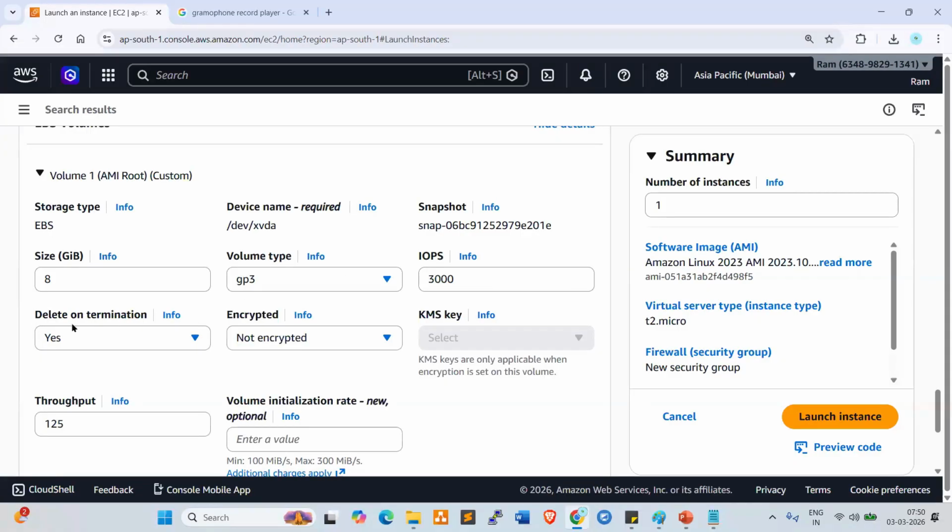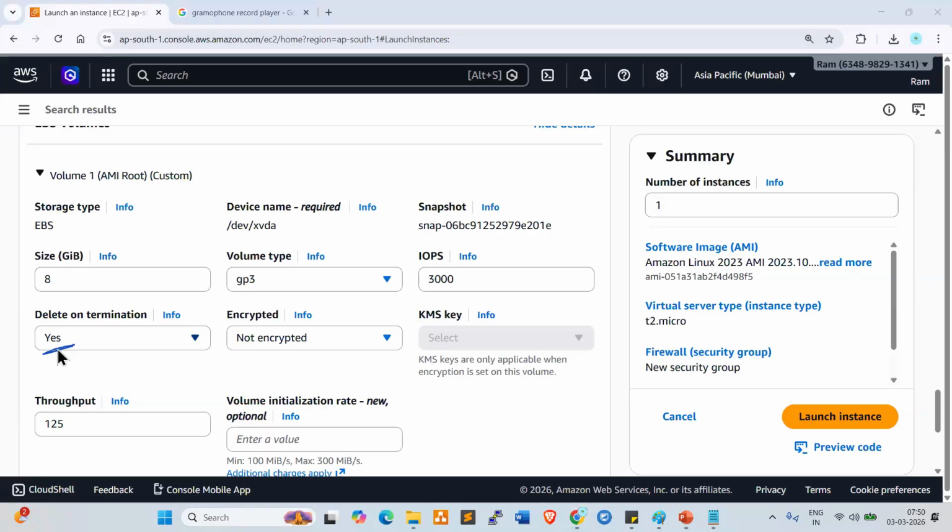Next one, an important one, and an interview question also: Delete on termination. Delete on termination is very, very important. So what is delete on termination? Look here, by default it is showing yes.